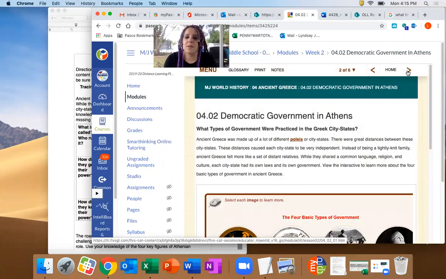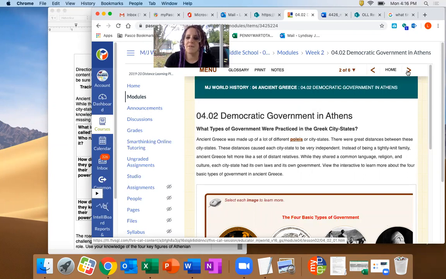So what types of governments were practiced in the Greek city-states? Ancient Greece was made up of a lot of different polis, or city-states. There were great distances between these city-states. These distances caused each city-state to be very independent. Instead of being a tightly knit family, ancient Greece felt more like a set of distant relatives. While they shared common language, religion, and culture, each city-state had its own laws and government.